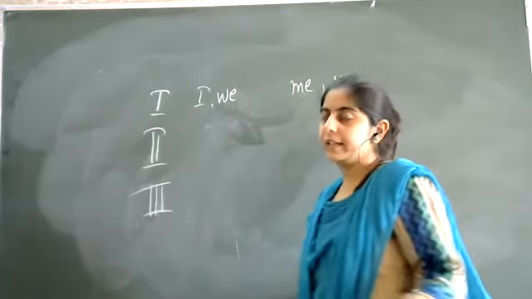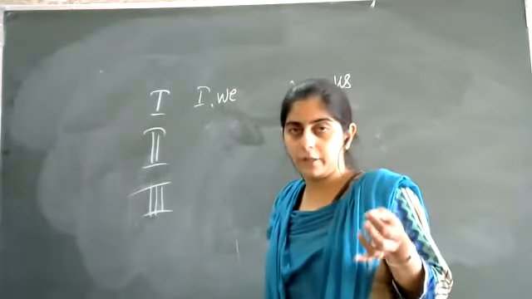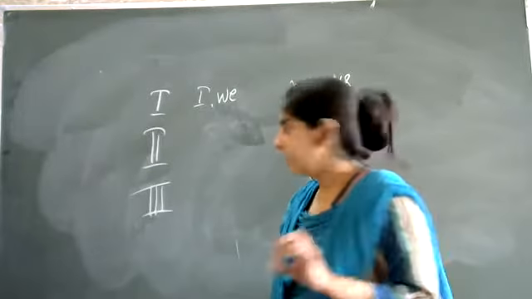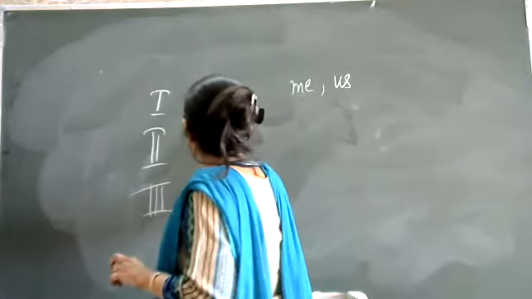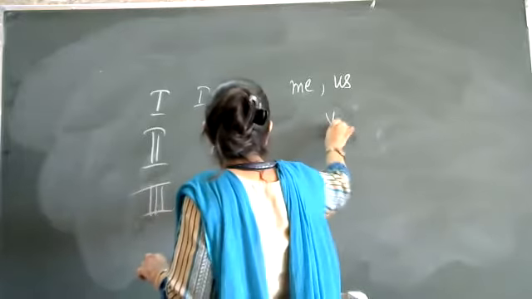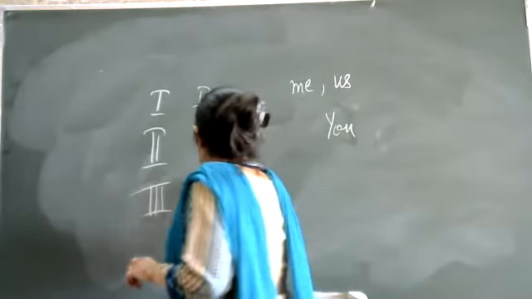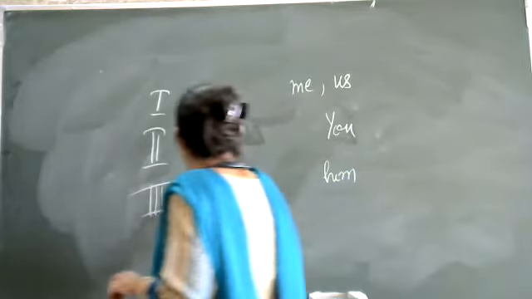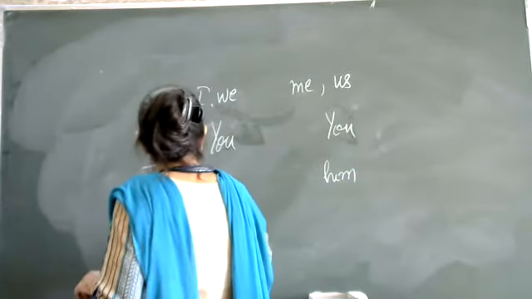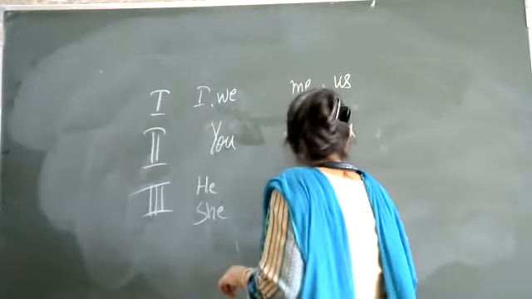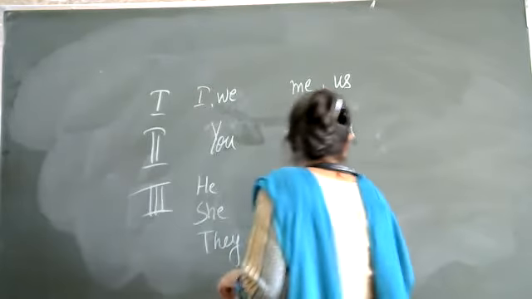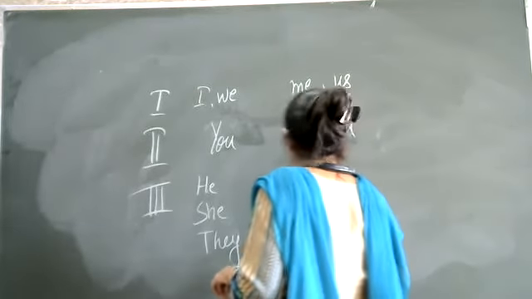So if there is any sentence which is having I in active voice, whenever you change it into passive, it will always become me. Second person is you, it will always remain as you. Third person, he will become him. She will become her. They will become them, not their.